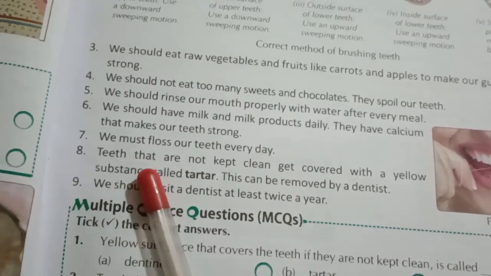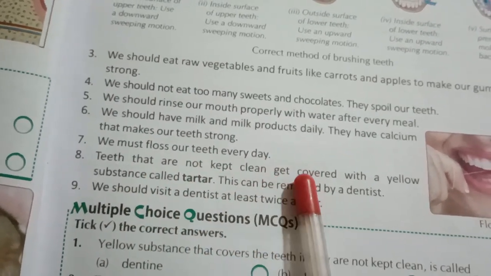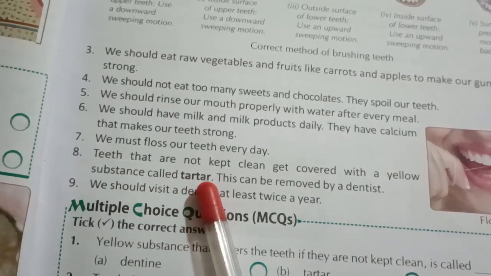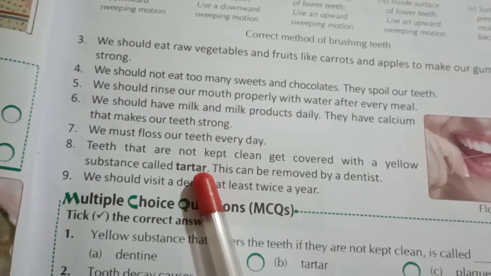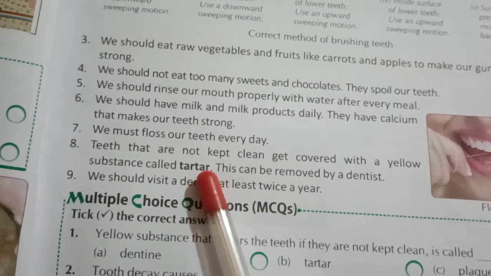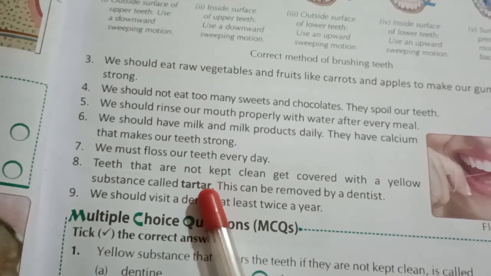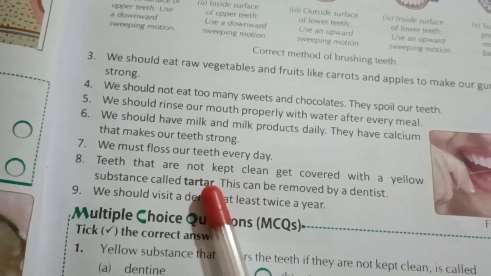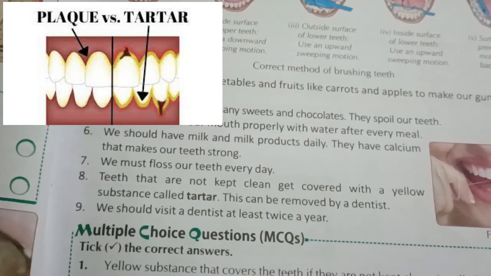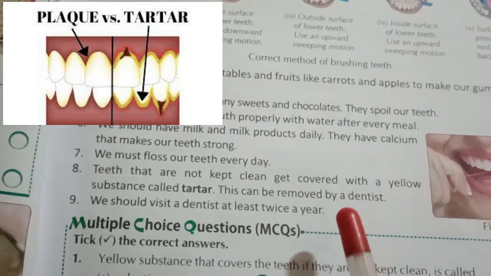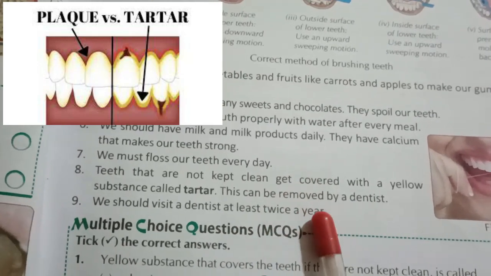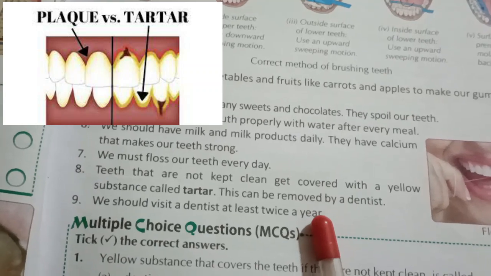Next one, teeth that are not kept clean get covered with a yellow substance called tartar. We have seen about plaque also. So if you do not keep your teeth clean, what will happen? Your teeth will get covered with a yellow colored substance, and the name of that substance is tartar. In the image you can see exactly how tartar looks. This can be removed by a dentist only.